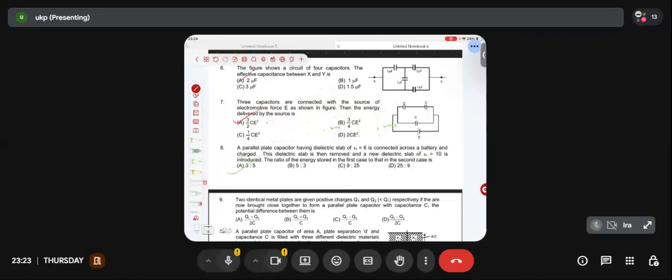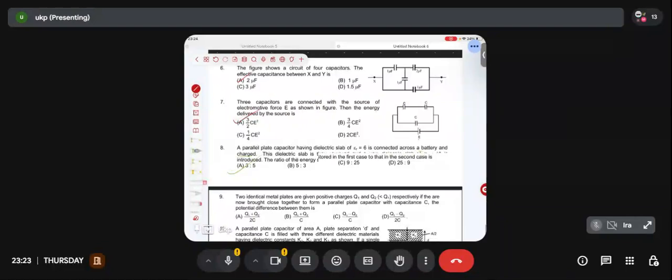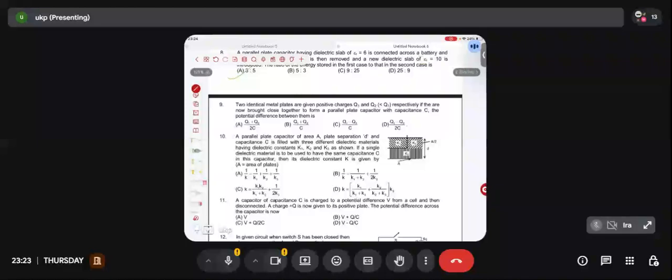Cakewalk problem, but this could have been a silly mistake in the exam, because we had done those problems where the battery was removed after charging. Anyway, let's come to the next.